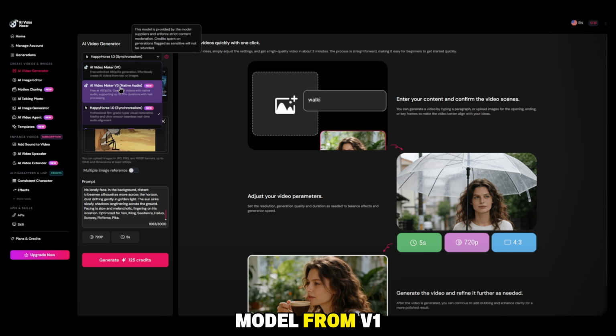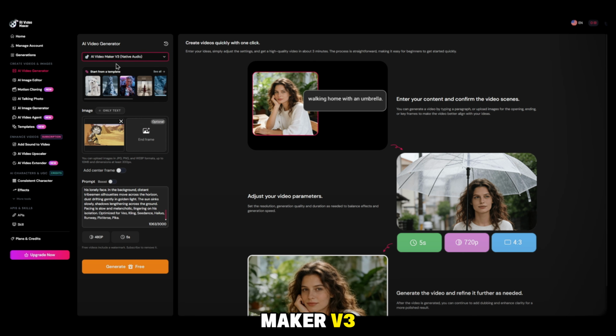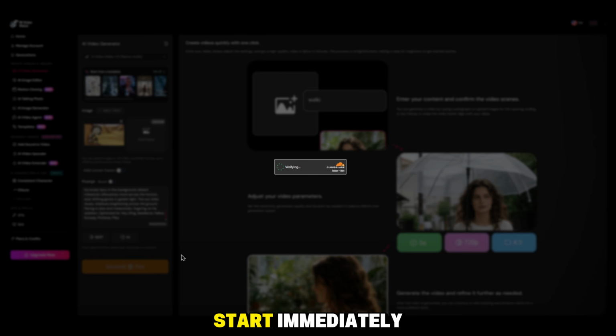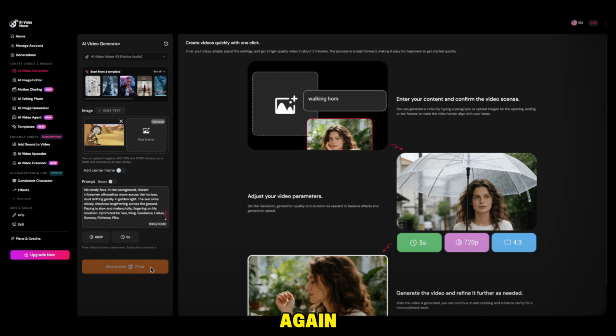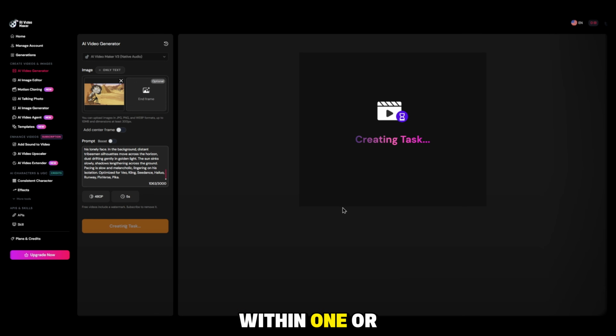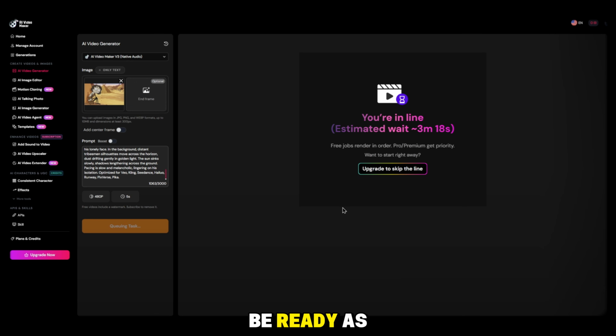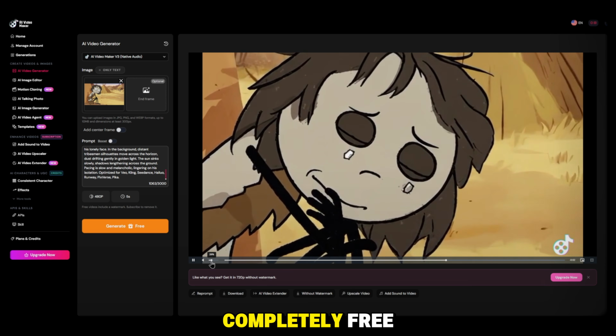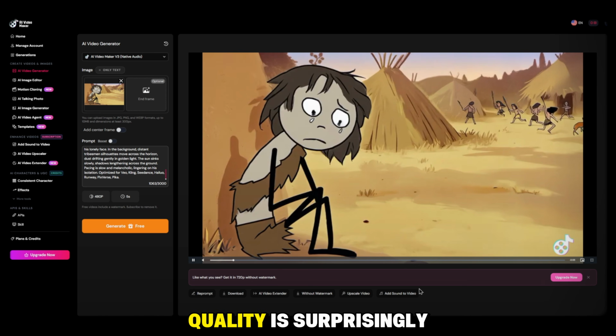Simply switch the model from V1 to AI Video Maker V3, then click Generate. You may have to complete a quick verification. If it doesn't start immediately, simply click Generate again, and your video generation will begin. Within 1 or 2 minutes, your video will be ready. As you can see, it generates a high-quality 5-second animated video completely free, and the animation quality is surprisingly good.